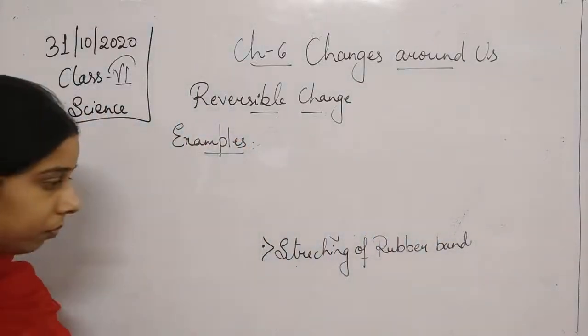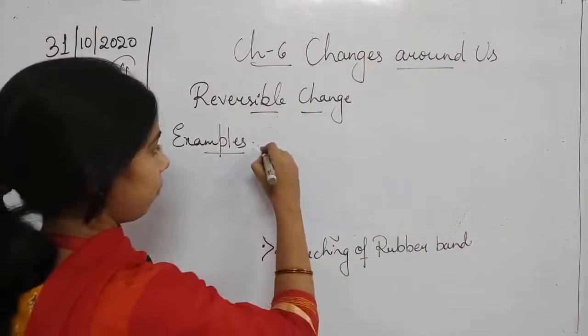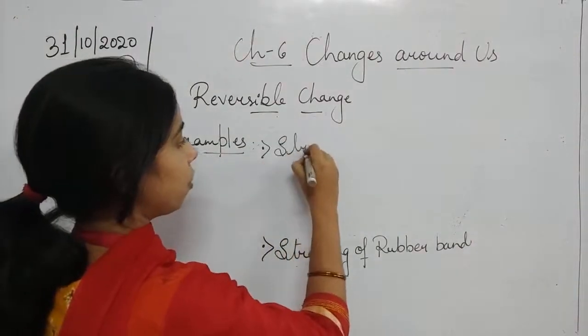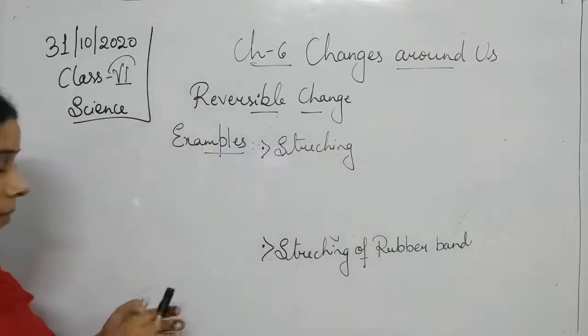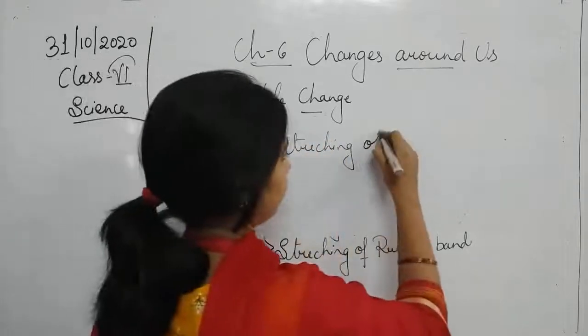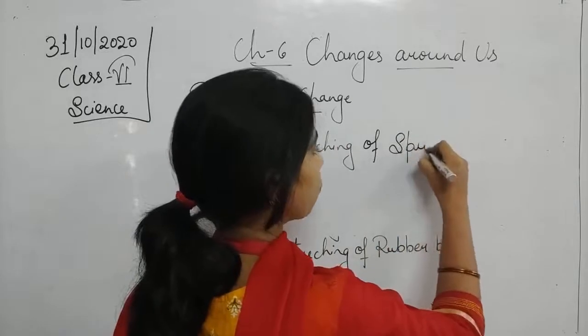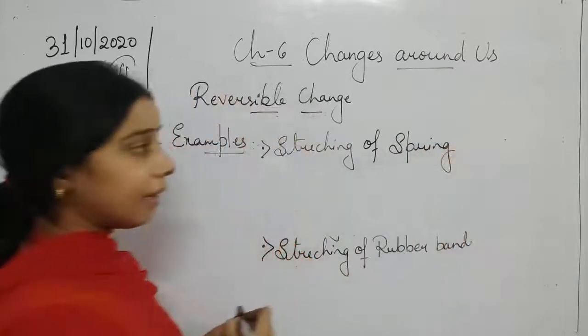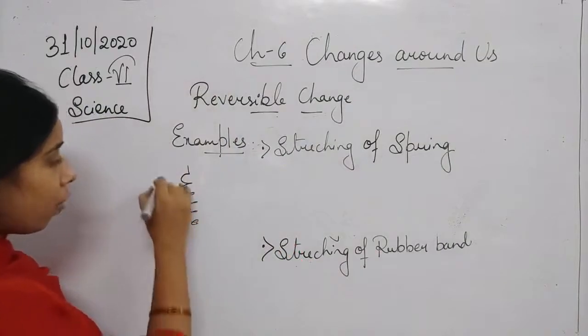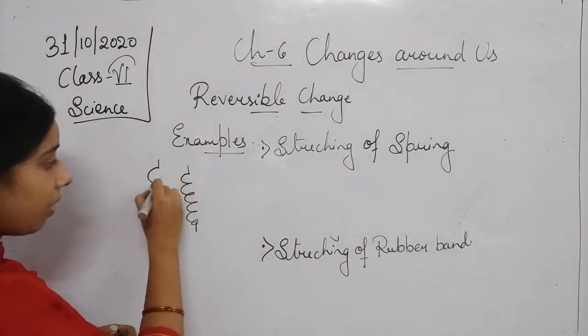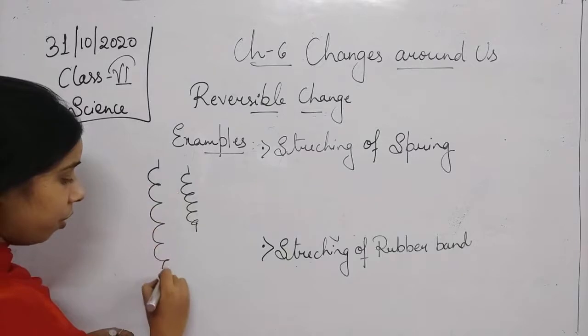Now not only the stretching of a rubber band, students, but also the stretching of a spring. When you stretch a spring, the shape of the spring changes.